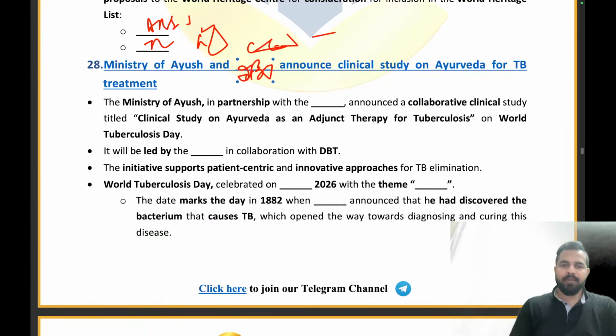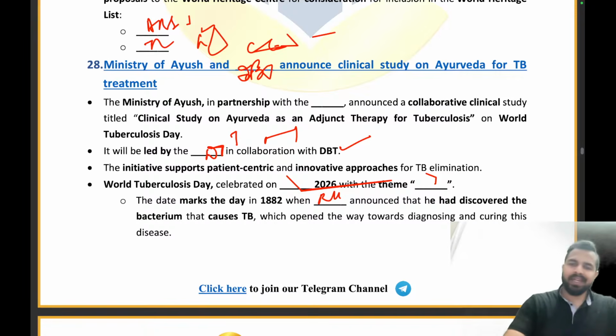It will be led by Ministry of Ayush in collaboration with the DBT. On which date do we celebrate this? This is 24th March. The theme is "Yes, we can end TB." The date marks the day in 1882 when Dr. Robert Koch announced that he had discovered the bacterium that causes TB.